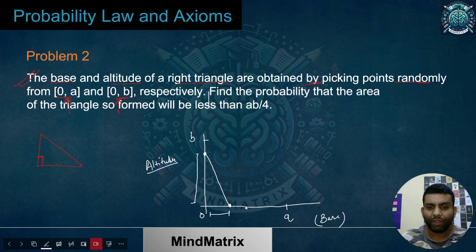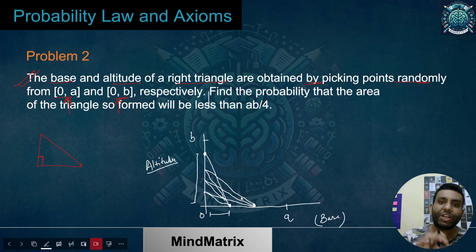For example, if my base was this only, but I change the altitude, I can get this right triangle, this right triangle, this right triangle as well. I hope the idea is clear. If I change the base, I can get this right triangle as well. Considering this to be altitude, this can be my right triangle. This can also be my right triangle. So you can see, for each corresponding base and altitude value, I can have a different right angle triangle.